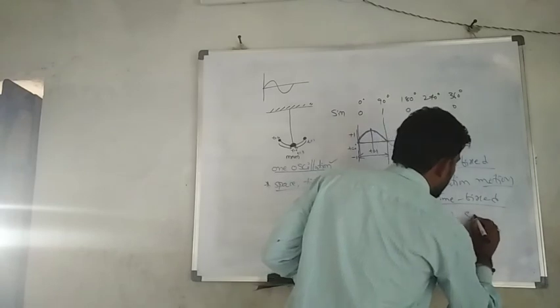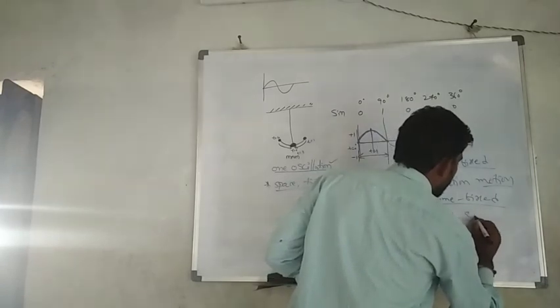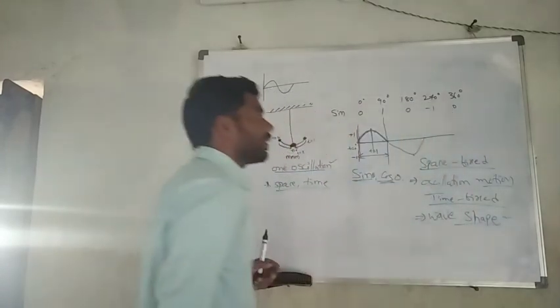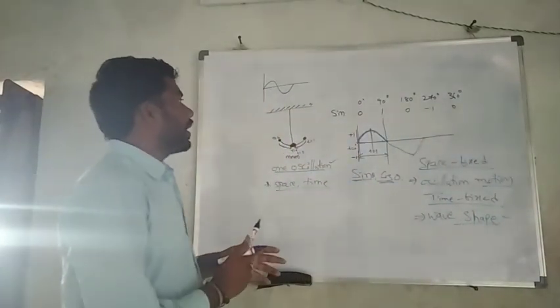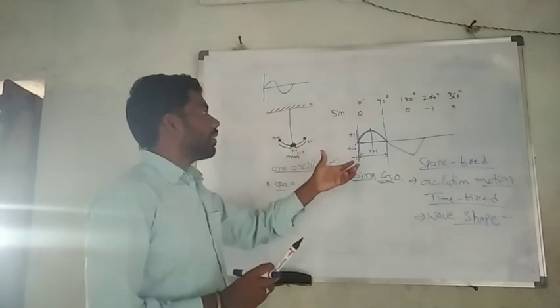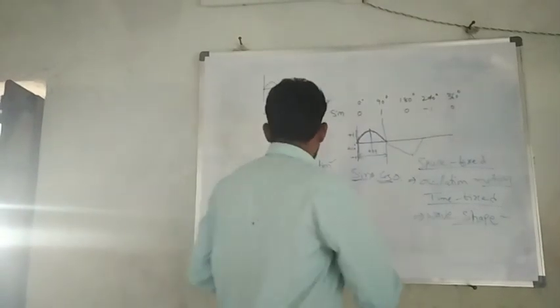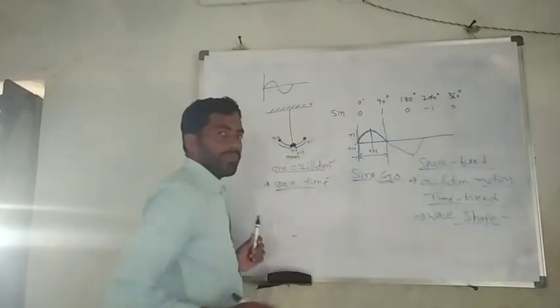This is how we see the wave in space and time coordinates.